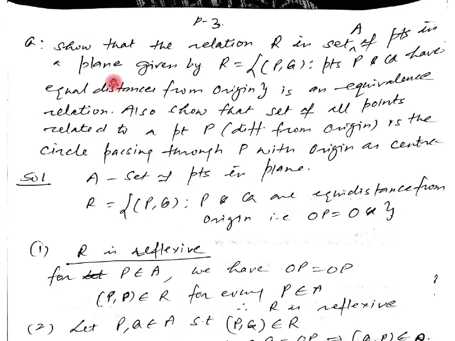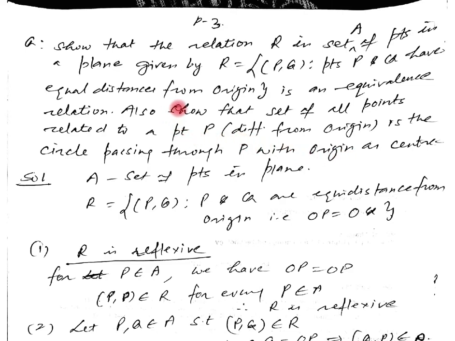Now let us see another question. Show that the relation R in the set A of points in a plane given by R = {(P, Q): P and Q have equal distance from the origin} is an equivalence relation. Also show that the set of all points related to a point P different from origin is the circle passing through P with origin as center.